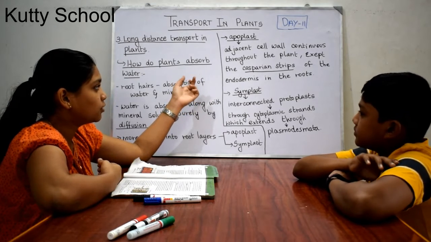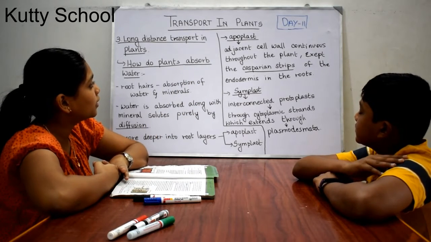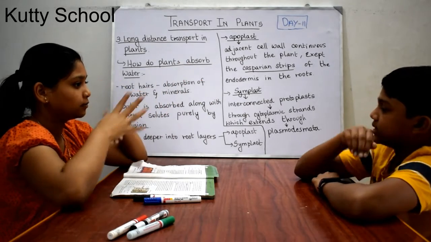The apoplast does not enter through the Casparian strips of the endodermis in roots. So, can you understand what the apoplast pathway is? It is between the cells.